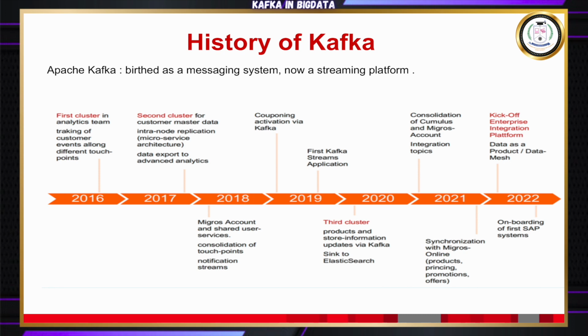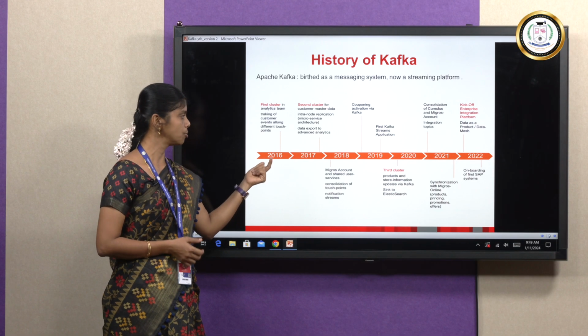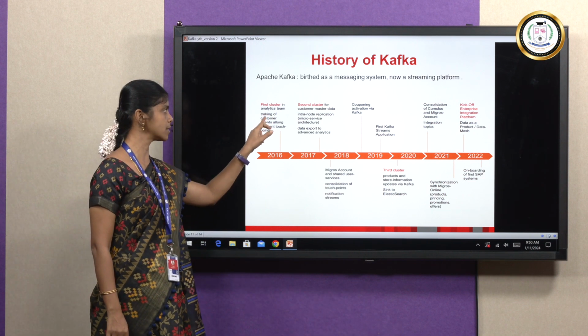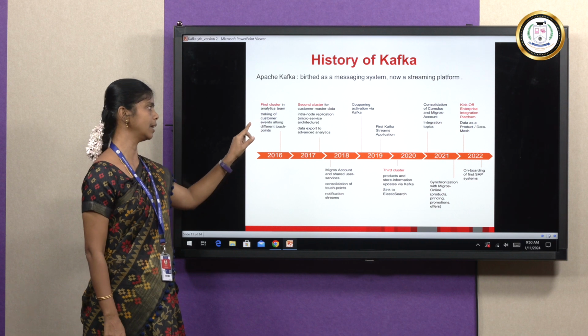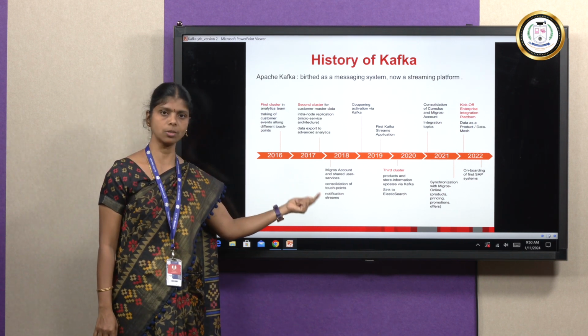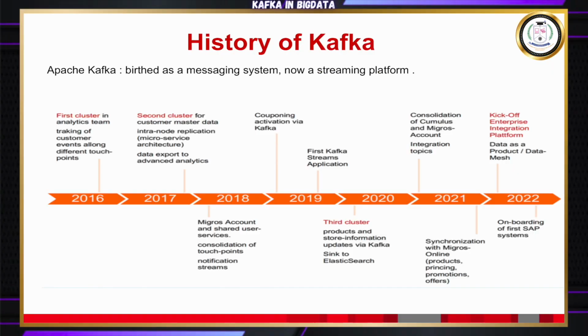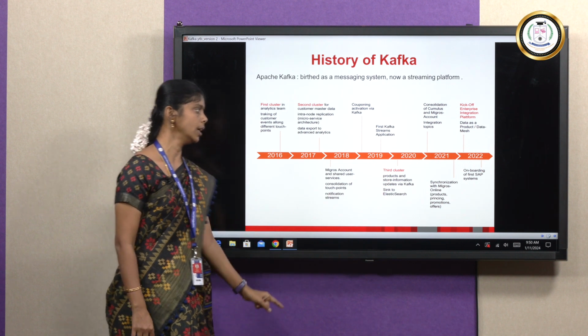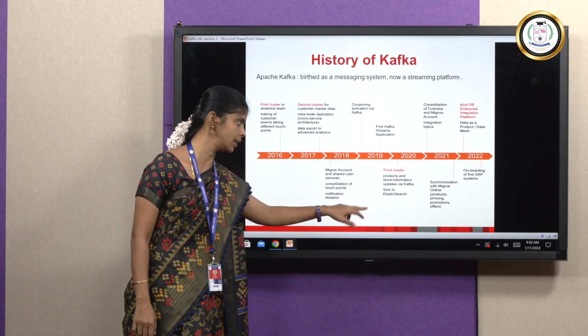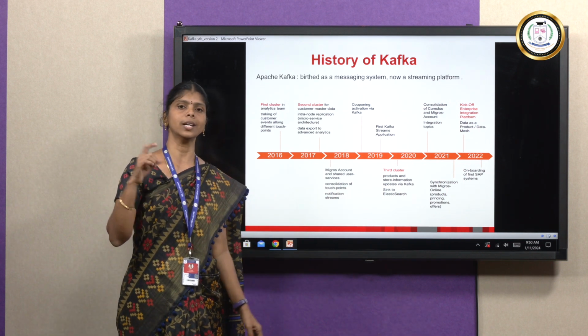In the history of Kafka, initially in 2016 the first cluster was started. The first cluster was started by a team for analytics. In the second cluster, in 2017, inter-replication was started and the master nodes were maintained. The third cluster was initiated in 2020, and they stored all the Kafka information and created the sync to the cluster.